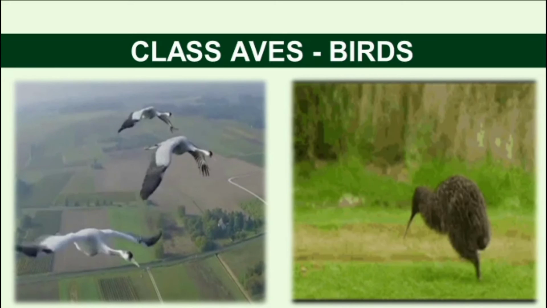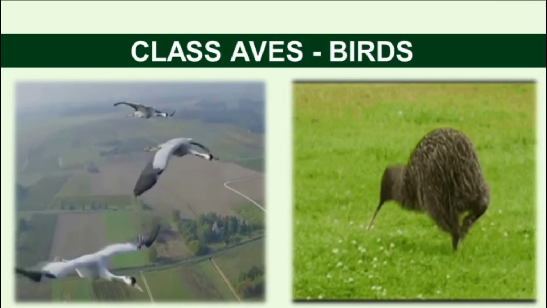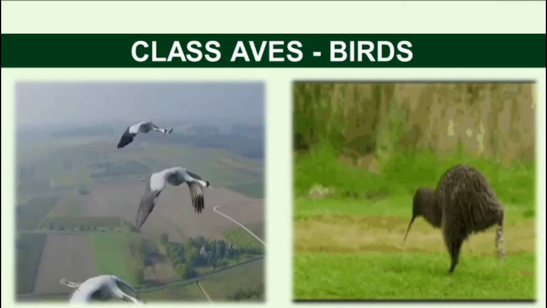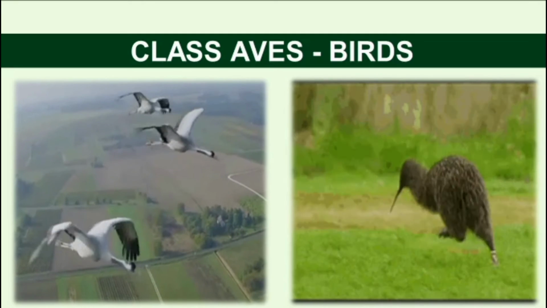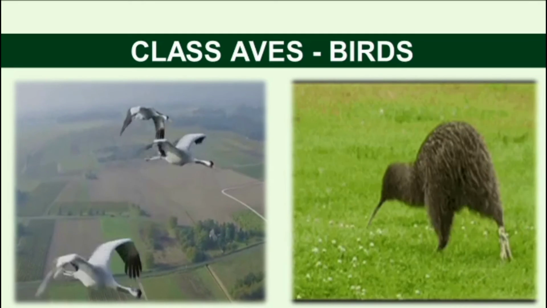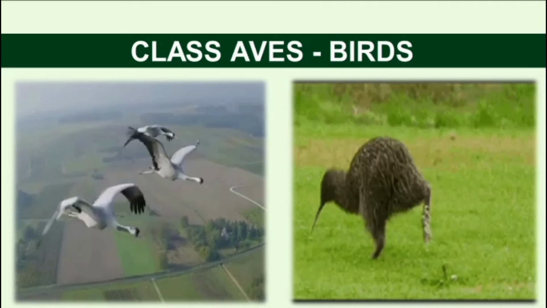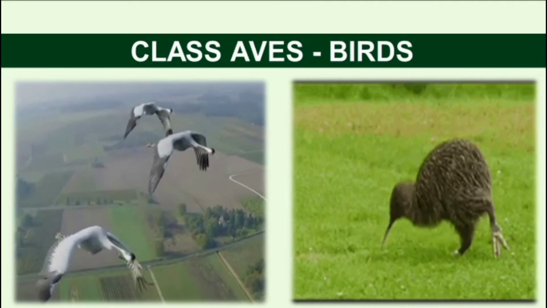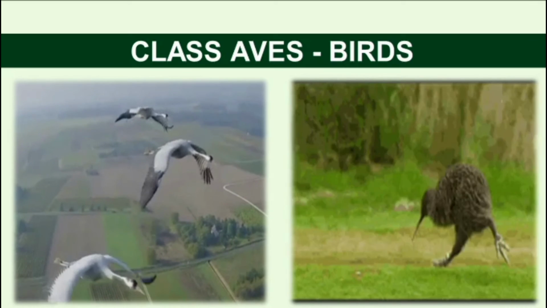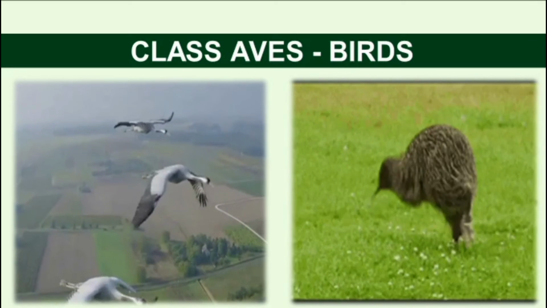Now you can see this slide. Both are birds. In the first picture of this slide, the bird flies with wings. This concept is what the Wright brothers used to discover the aircraft or aeroplane.